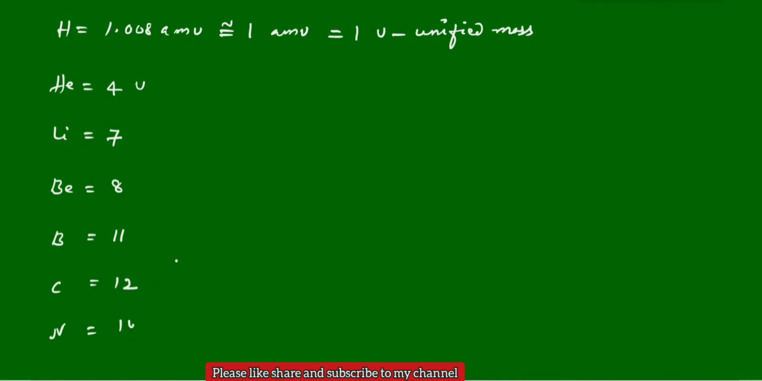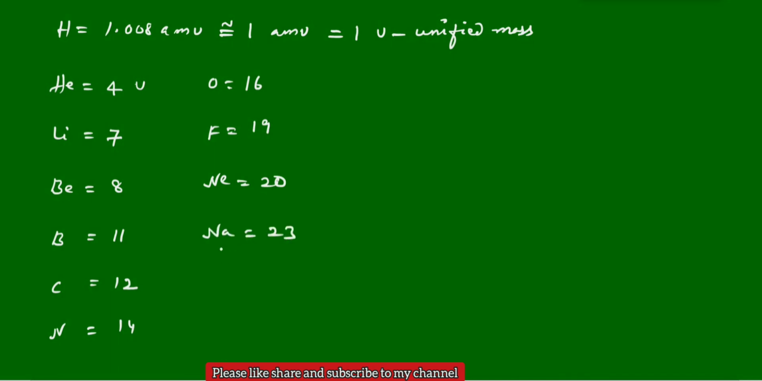Nitrogen 14. Oxygen 16. Actually this is 15.9-something that you will get, but we are taking the closer value, rounded to 16. And next, fluorine 19 atomic mass units, and neon 20.